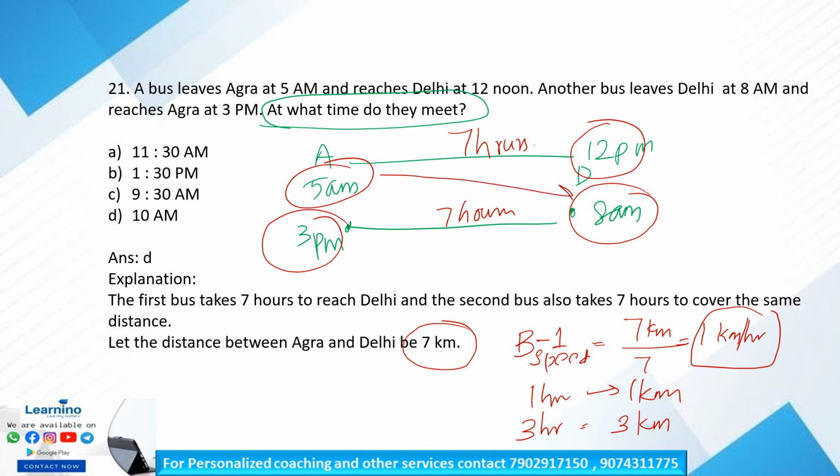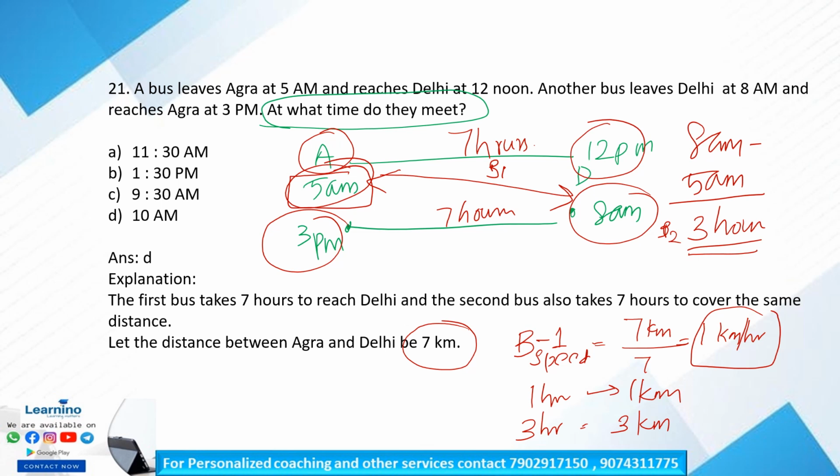This time difference, right? So from Agra, bus 1 starts at 5 a.m. Bus 2 from Delhi starts at 8 a.m. So 8 a.m. minus 5 a.m. is equal to what? 3 hours difference, right? So in that 3 hours difference, bus 1 had traveled 3 kilometers extra.